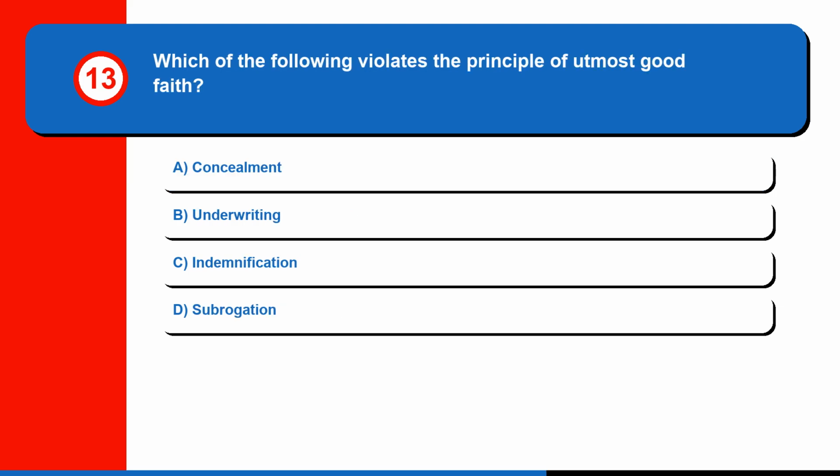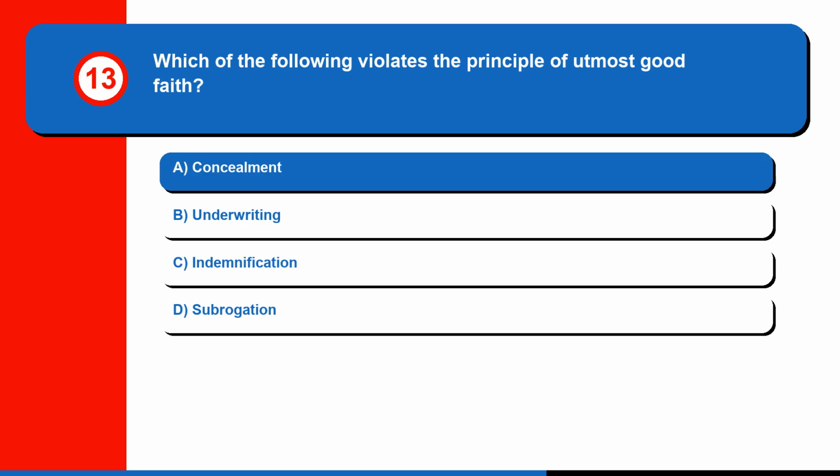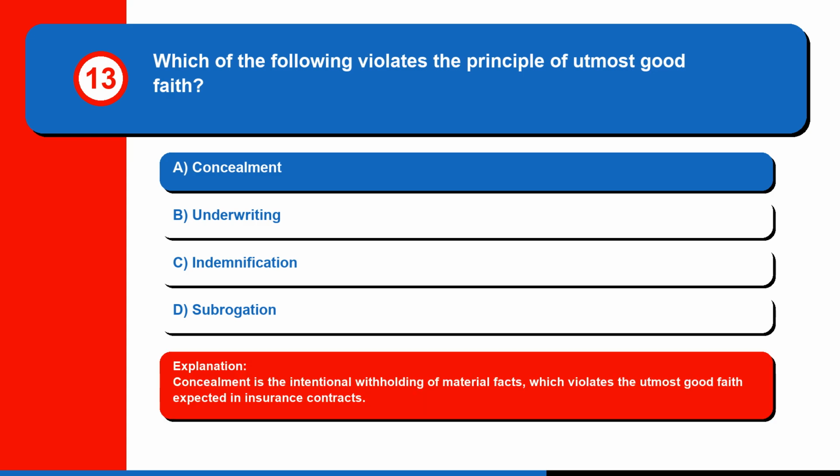Question 13. Which of the following violates the principle of utmost good faith? A. Concealment, B. Underwriting, C. Indemnification, or D. Subrogation. The correct answer is A, concealment. Concealment is the intentional withholding of material facts, which violates the utmost good faith expected in insurance contracts.